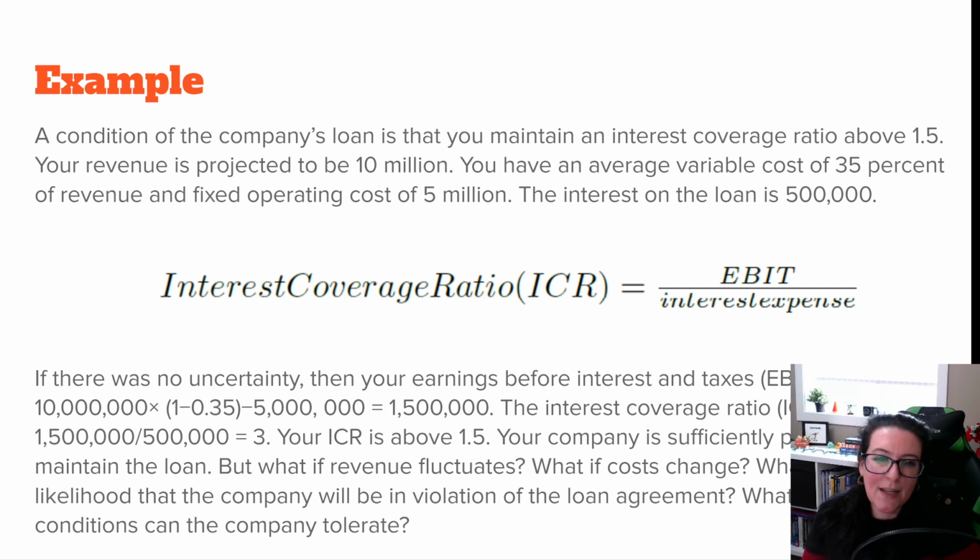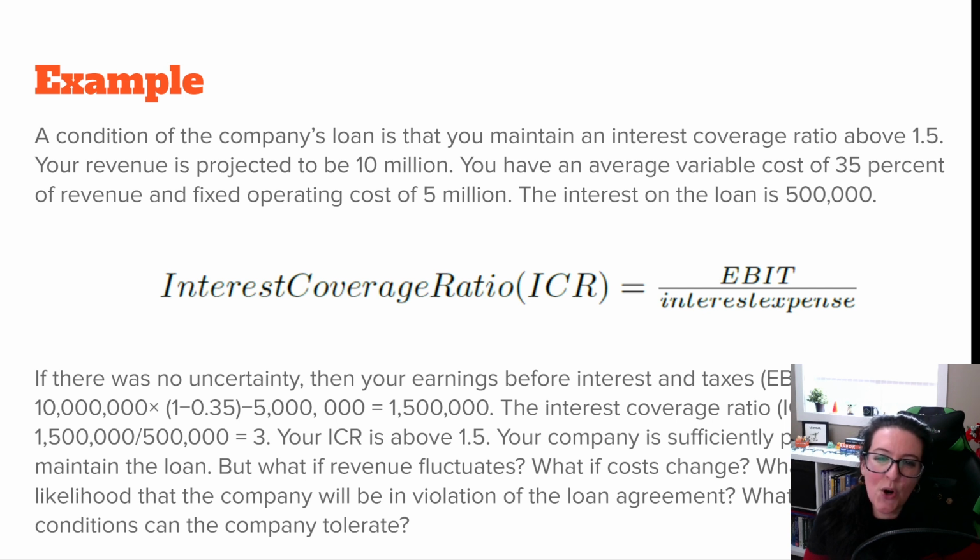Well, suppose that there is some uncertainty. What if our revenue fluctuates so that our earnings before interest and tax might change? What if some of our costs change? So earnings is going to be based on first our revenue stream, but we also have to look at the costs. That's going to ultimately determine how much earnings we have. So there's some variability in this particular problem.